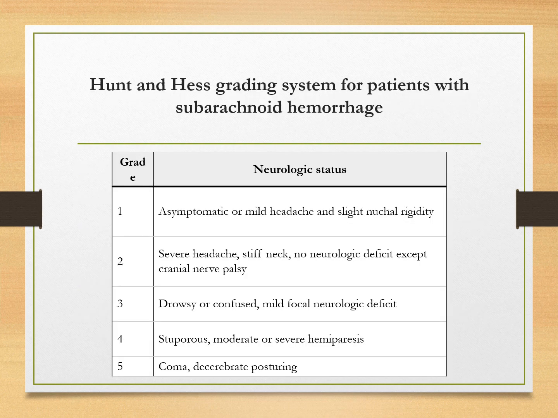So how do you grade subarachnoid hemorrhage? जितना ज़्यादा ग्रेड होगा उतनी ज़्यादा mortality होगी. So grade 1 is asymptomatic or mild headache and slight neck rigidity. Grade 2 is severe headache, stiff neck, no neurologic signs except cranial nerve palsies. Grade 3 is drowsy or confused patient with mild focal neurological deficits. Grade 4 is stuporous and moderate or severe hemiparesis. And 5 is comatose patient with decerebrate posture. So these are the Hunt and Hess grading system for patients with subarachnoid hemorrhage.